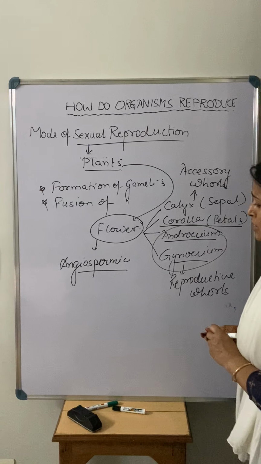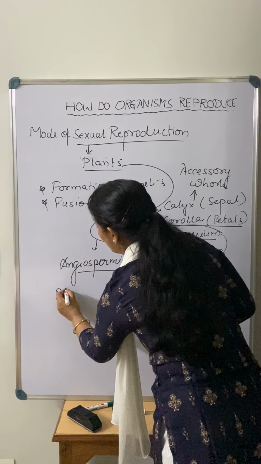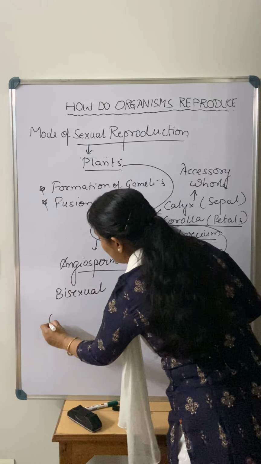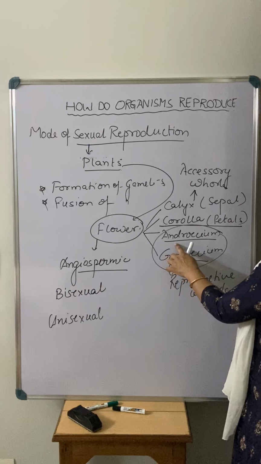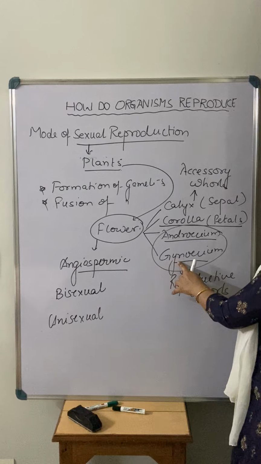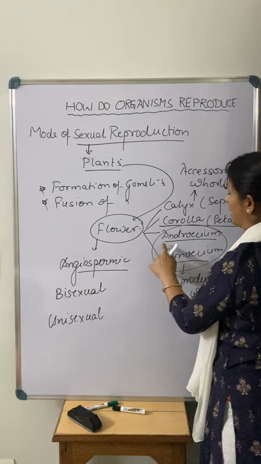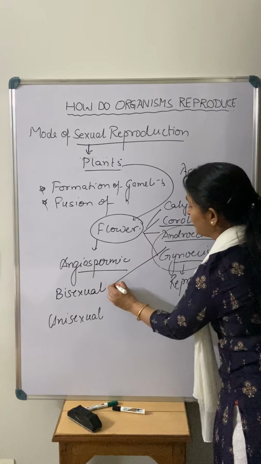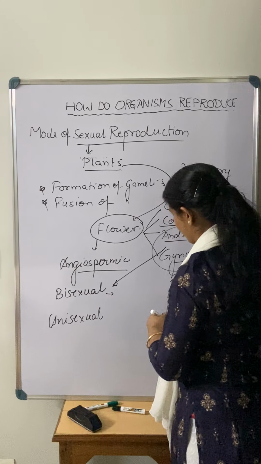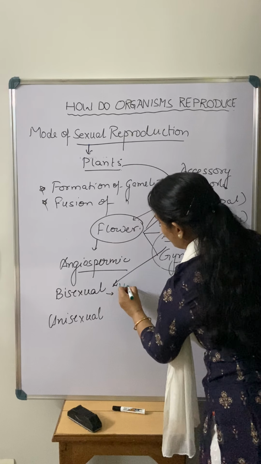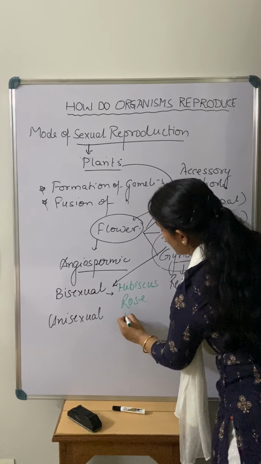And there are two types of flowers, basically: bisexual flowers and unisexual flowers. Androecium is the male part of the flower and gynoecium is the female part of the flower. When both parts are present in the same flower, meaning a single flower carries the androecium and gynoecium together, that flower is known as a bisexual flower. Common examples are hibiscus, rose, and a very common example, mustard.